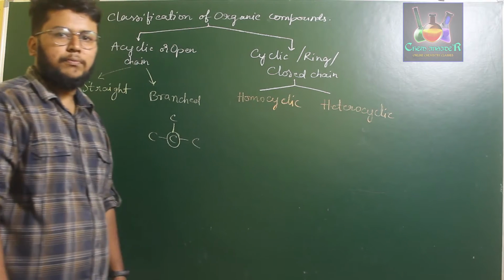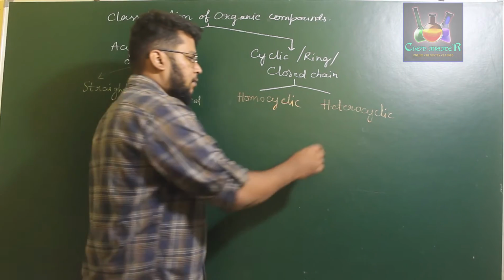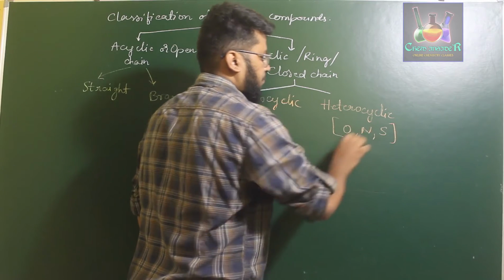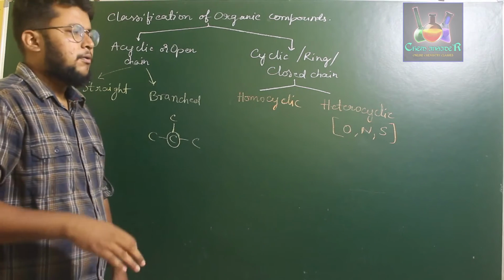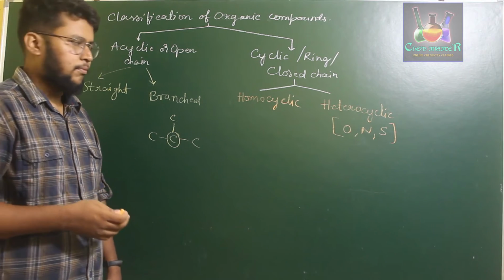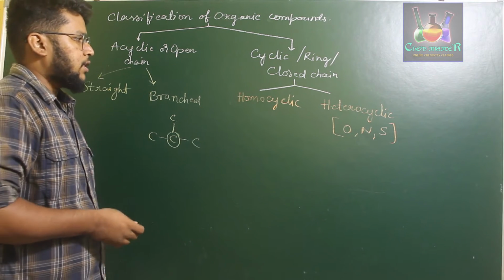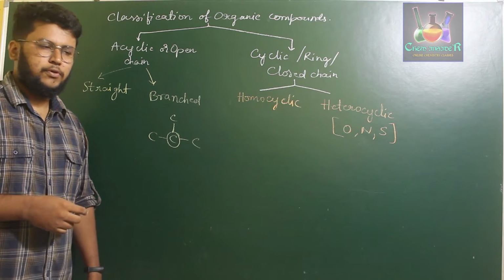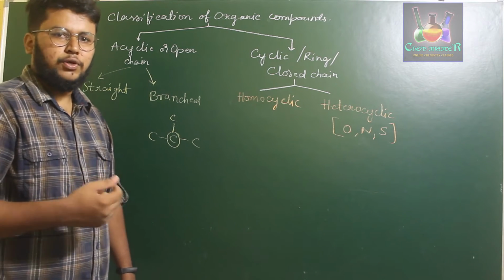Heterocyclic organic compounds. Usually the hetero atoms which are often found are oxygen, nitrogen and sulfur. Usually these three are the most commonly found hetero atoms in organic ring chain compounds. Now, homocyclic compounds are further classified into two more classes.